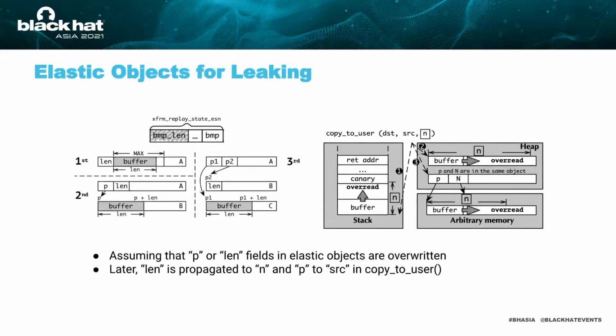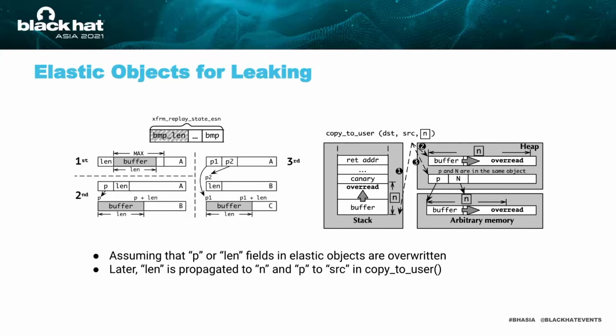Now, let's see what we can do using elastic objects. The assumption of this attack is that we've already obtained the write primitive on kernel heap. We use that write primitive to tamper with the length field as well as the pointer field. Later, the value of length field is propagated to the size argument of copy-to-user function. Copy-to-user function has three arguments. The first argument is destination, indicating where the data is copied to. The second argument is source, which indicates where the data is copied from. The third argument is size, which represents how many bytes of data to copy. Now we've already controlled the size argument.